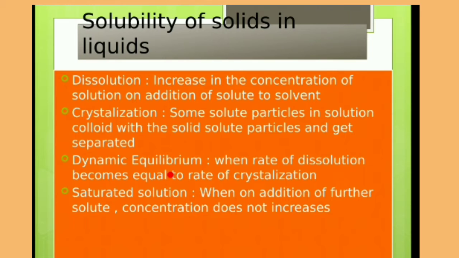It will balance the forward as well as the backward process. So in terms of solubility of solids in liquid, we can define equilibrium as when the rate of dissolution becomes equal to the rate of crystallization, meaning the amount of sugar getting dissolved is equal to the amount of sugar getting crystallized, that is, getting separated.